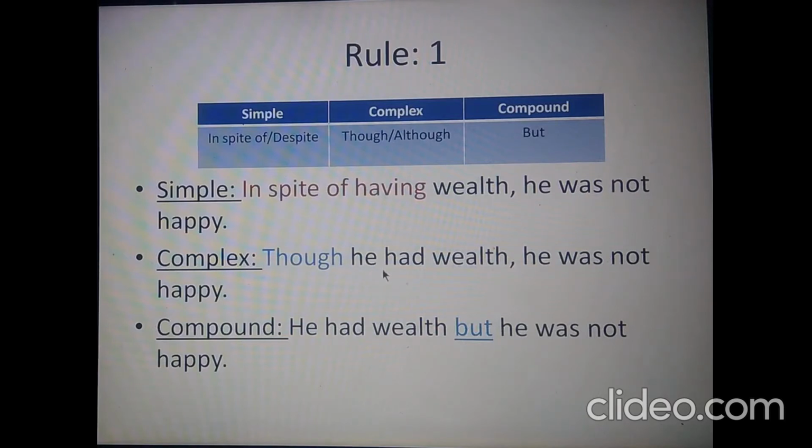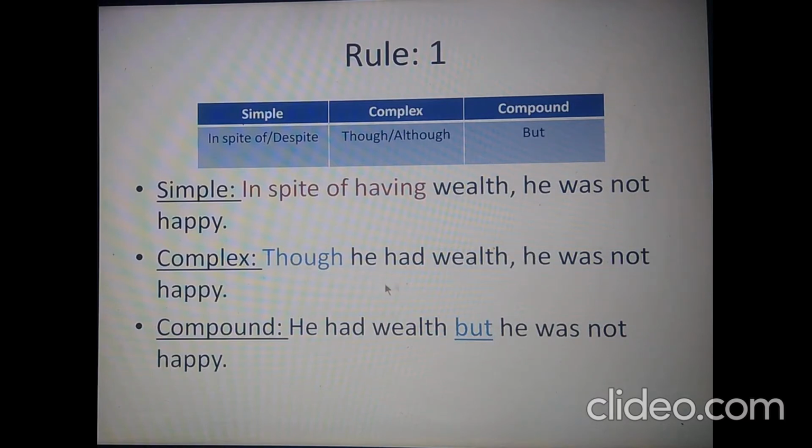So you'll find two subjects and two verbs, so two subject-verb complements. The clauses will be separated by a comma if there is a conjunction at the beginning of the complex sentence. There will be no comma if we use this conjunction in the middle of the sentence, so we can alternate the clauses in this way.